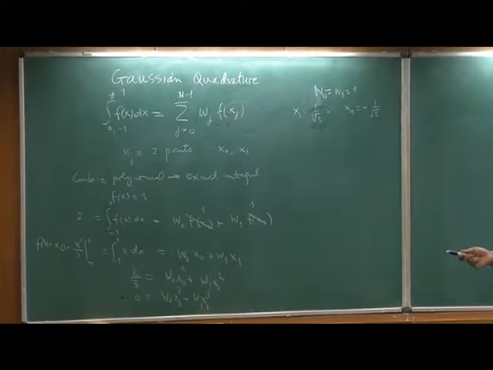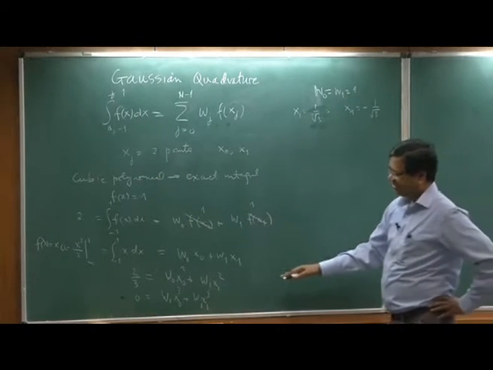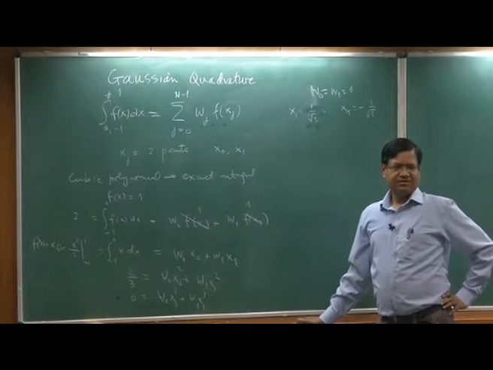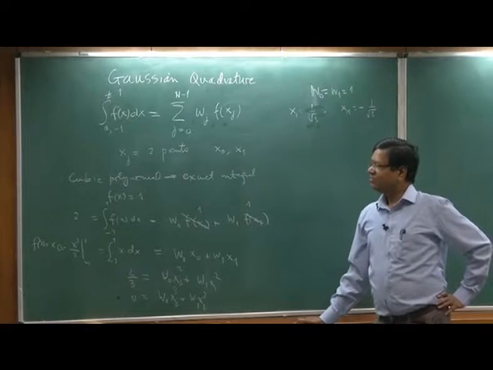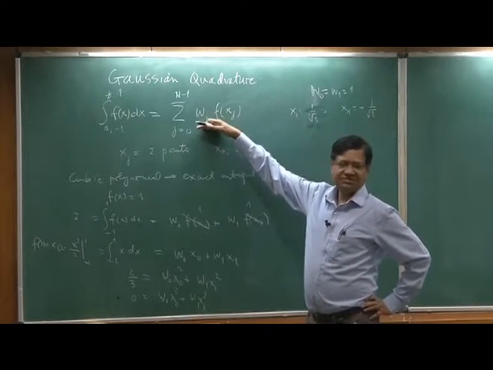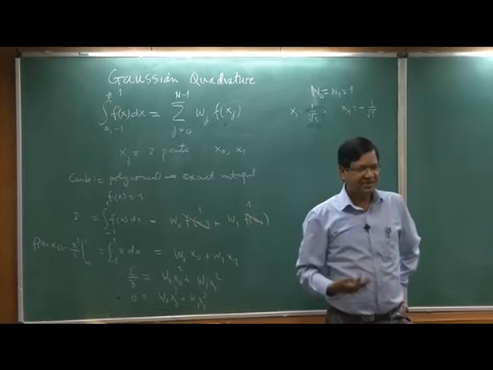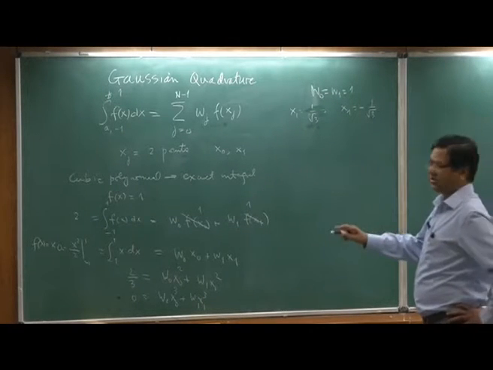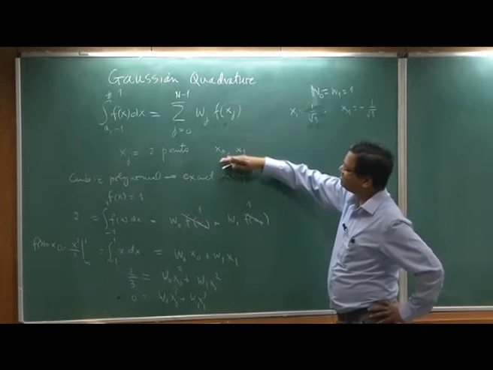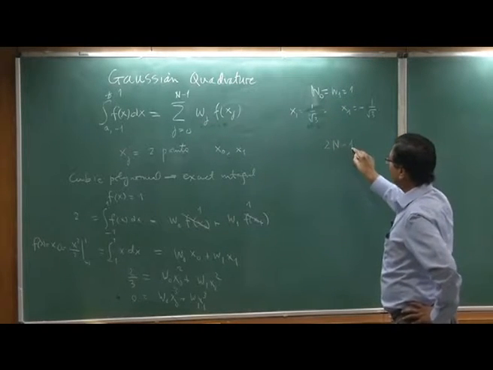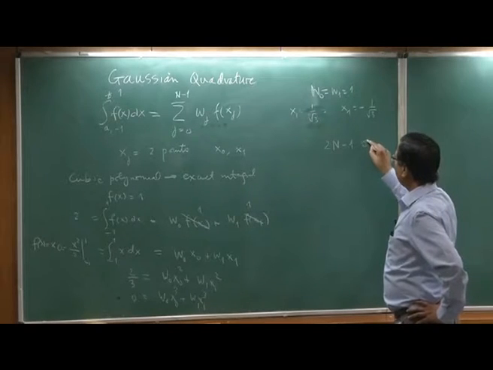The difficulty with this is, of course, I can continue this exercise and do it for nth order polynomial. So, with let us say n abscissas and n weights, that is n plus n, I can get the exact integral by this method up to 2n minus 1. So, I can get exact integral for a 2n minus 1 order polynomial.